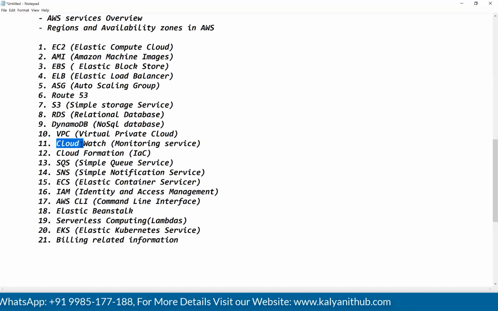Next, guys, CloudWatch. We will use CloudWatch for monitoring purposes, guys. My application is running in the AWS cloud, so it will use the instances, some other resources, etc.